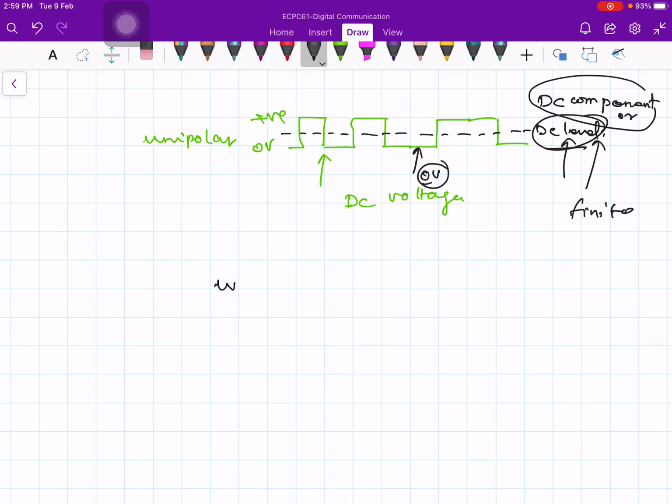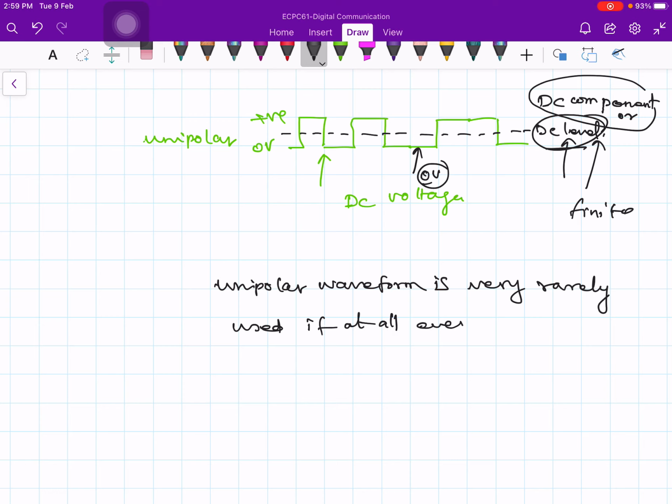So the unipolar waveform is very rarely used, if at all ever used. Why has this statement come? Because of the DC component that is inherently built into such unipolar waveforms.